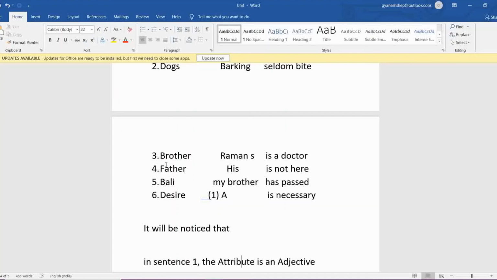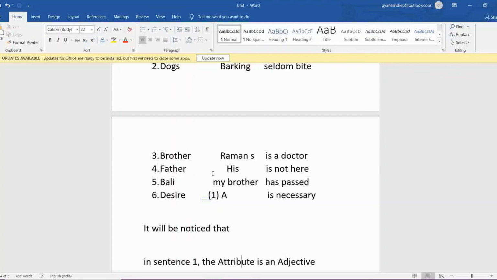Same thing I am telling you. Raman's brother is a doctor. So brother is the subject word, then the attribute is Raman's, and is a doctor is the predicate because it is the remaining part, telling more about the brother or Raman's brother.